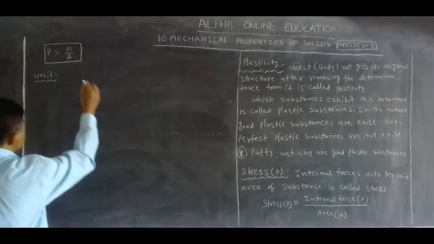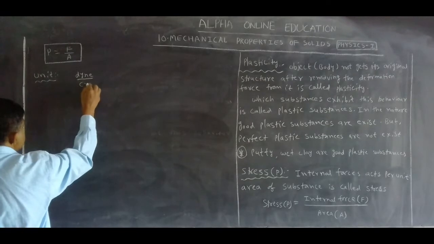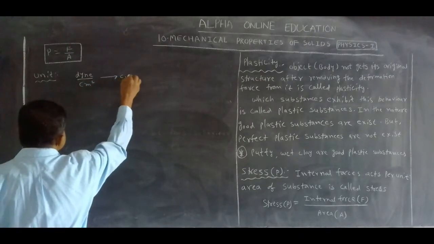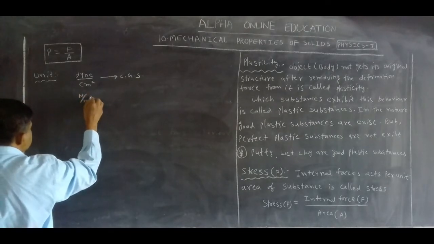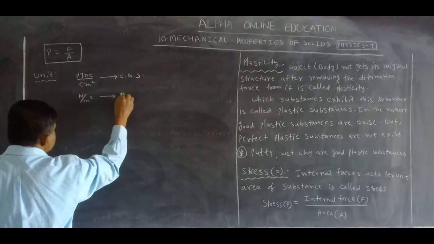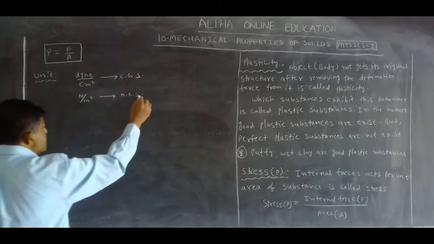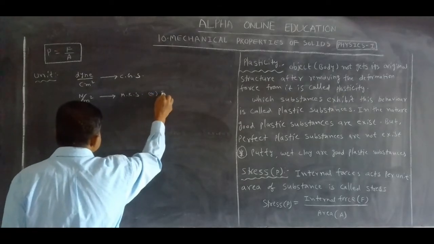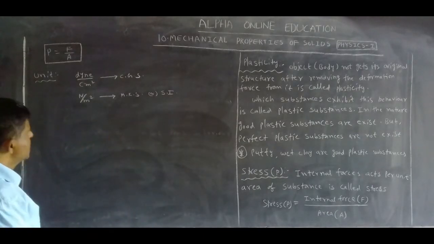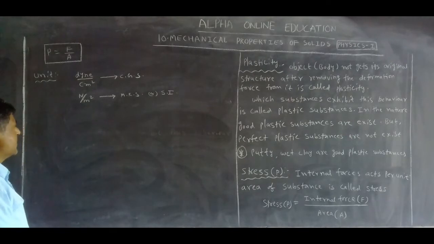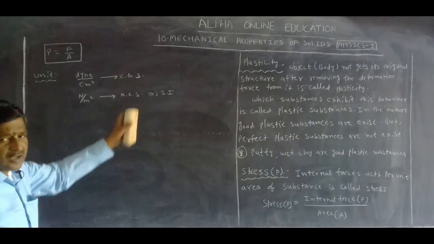The unit of stress is dyne per centimeter square in the CGS system, and Newton per meter square in the MKS system, which is also called the SI system.